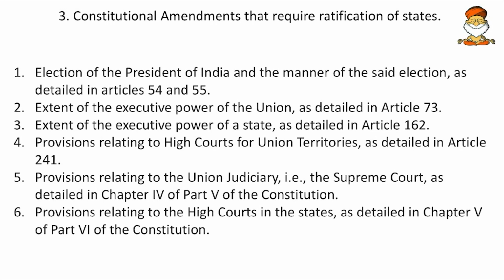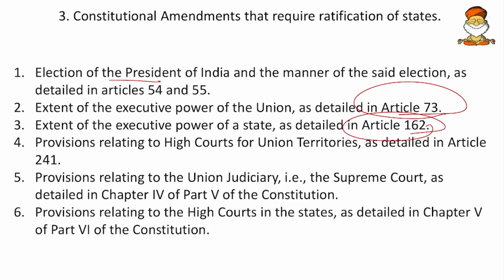First one, election of President of India and the manner. In the election procedure of President, states are also involved, that is why. Then, extent of executive power of the Union as detailed in Article 73. So, the variations in the power, reduction or addition of power, that requires ratification. Then, extent of the executive power of a state. So here, Article 162. Here also, whenever we are giving more power or taking away some powers, we have to.